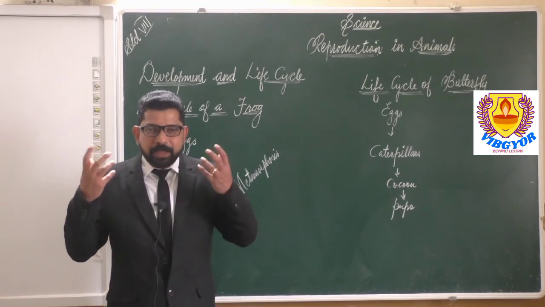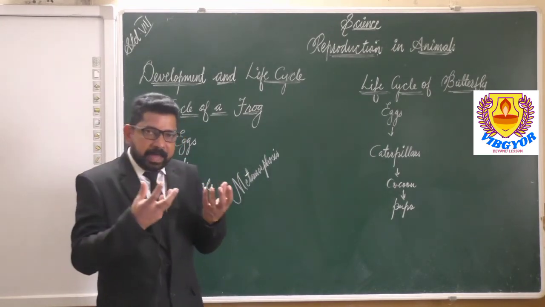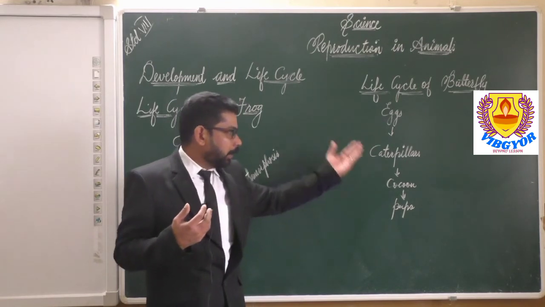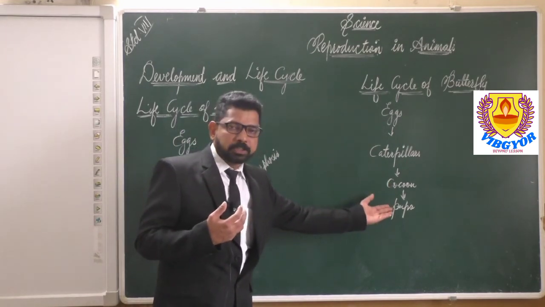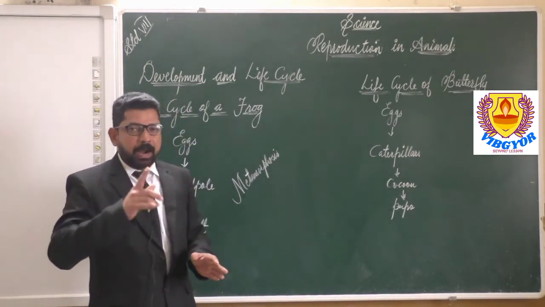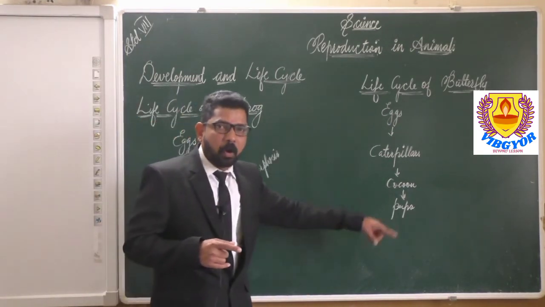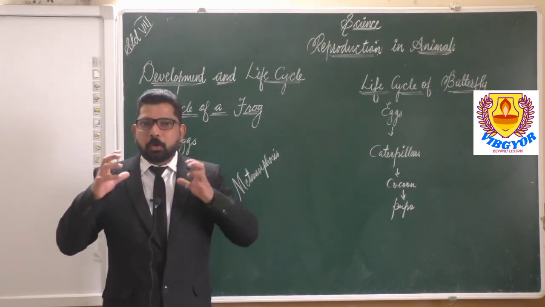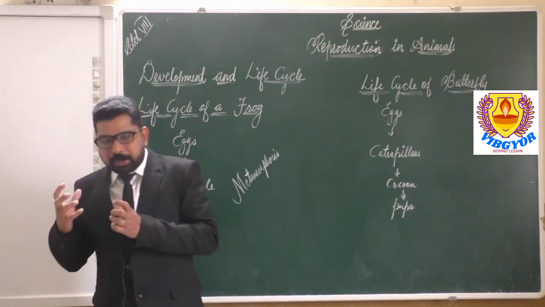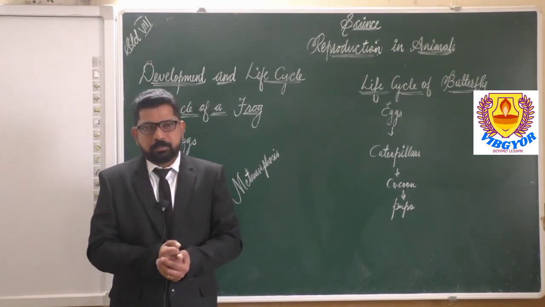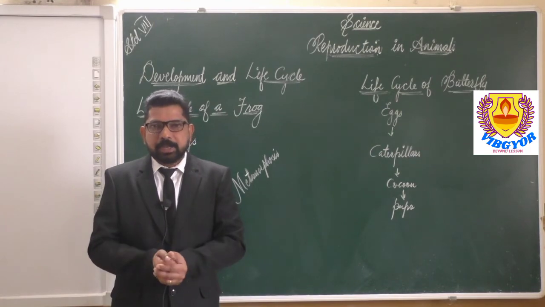Again, once the butterfly gets matured, it lays eggs. Those eggs will hatch out as caterpillars, the caterpillar undergoes cocoon, then it will be in the stage of pupa. Later once again it comes out as an adult. This is the life cycle of the butterfly. Hope you have understood the life cycle of the butterfly and the life cycle of the frog. Okay, next we can study in another class.